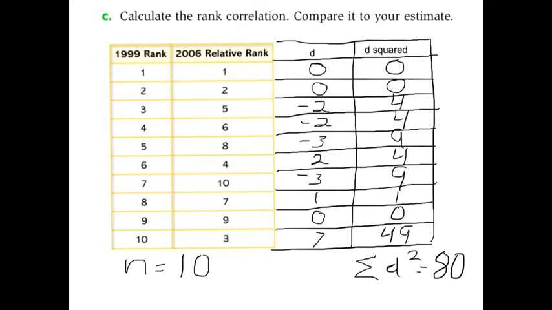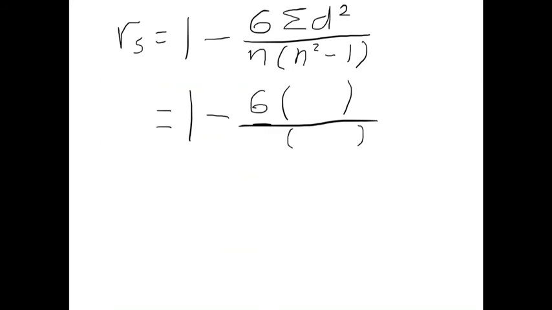Now I need to plug these numbers that I just got, the sum of the d squared and n, into the formula for Spearman's rank correlation, which is right here. Using this formula, which we're going to break down into pieces, we can find out R, the strength of the correlation, and this is R sub S, because this is R, the rank correlation for Spearman's formula.